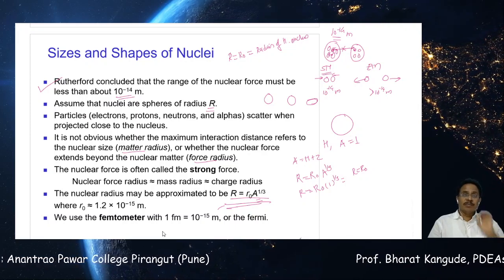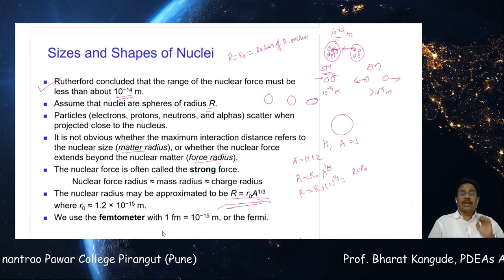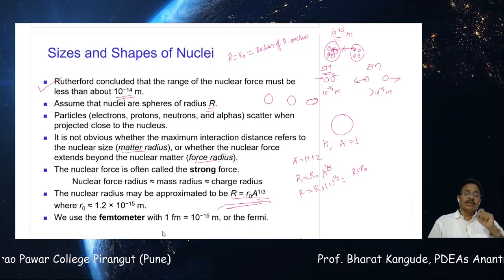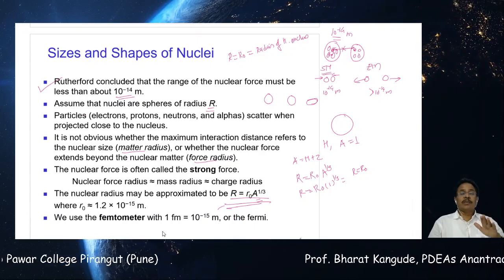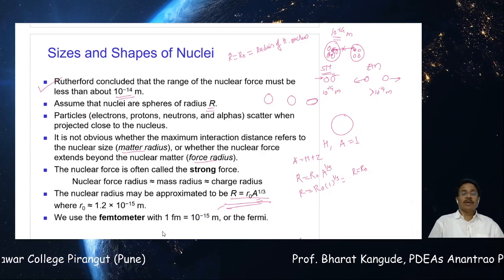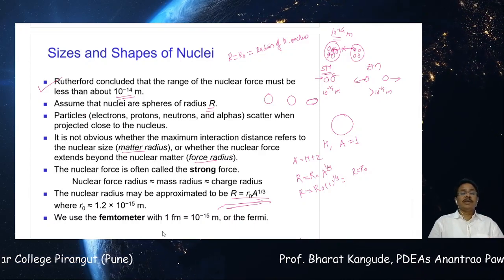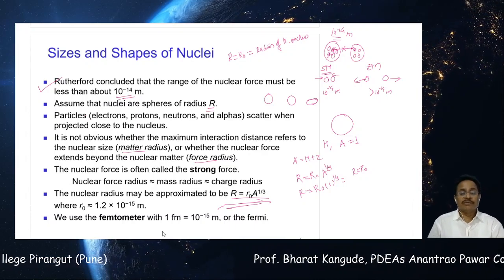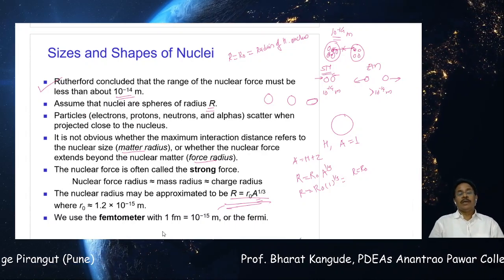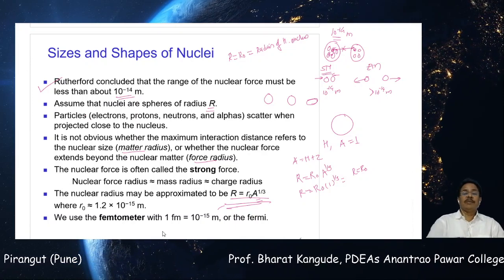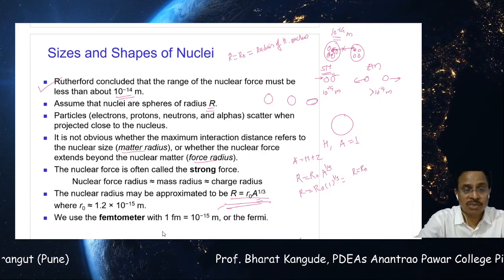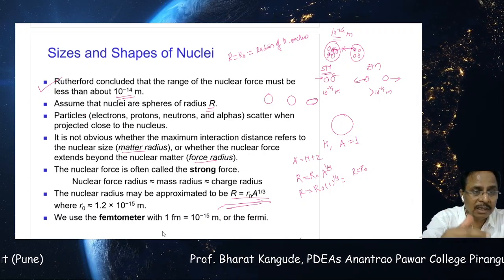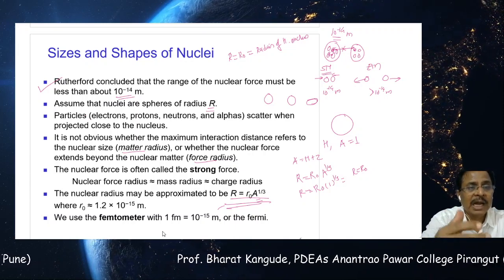So using this simple relationship, we can measure the radius of any nucleus, provided we know the number of nucleons contained by that particular nucleus. And here this number, 10 raised to minus 15 meters, is also called a femtometer or 1 Fermi. So we use the femtometer, 1 Fermi, equal to 10 raised to minus 15 meter. So this is the basic information related to the nucleus and its properties, like mass, size and shape.